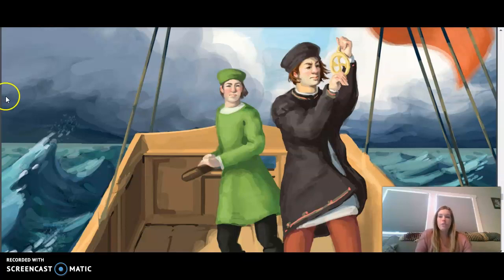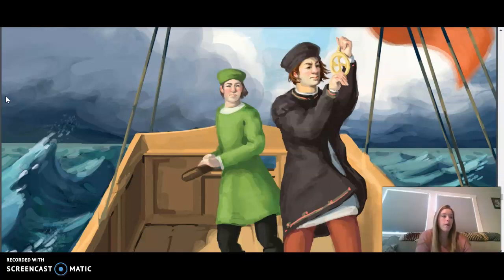We are now going to move into today's reading. Earlier you learned about Christopher Columbus, an Italian explorer who sailed to represent Spain's interests. Today you will learn about John Cabot, another Italian explorer who sailed to represent England's interests.